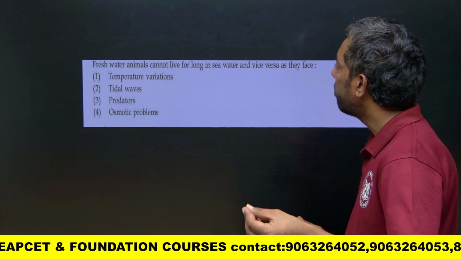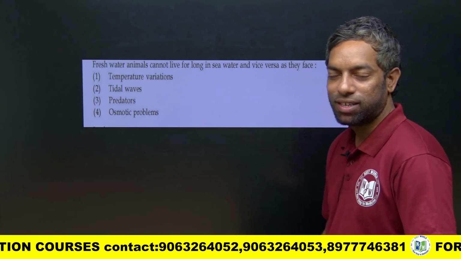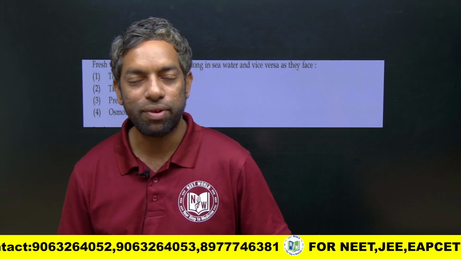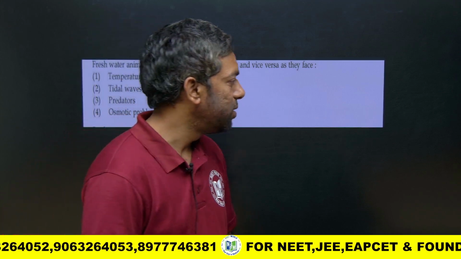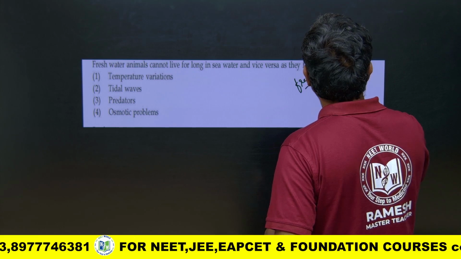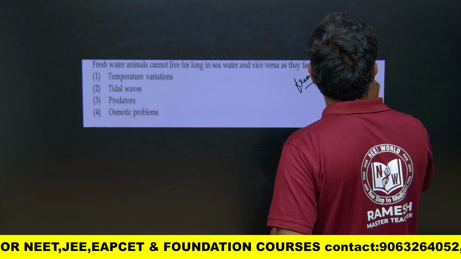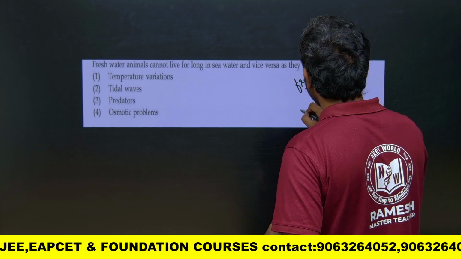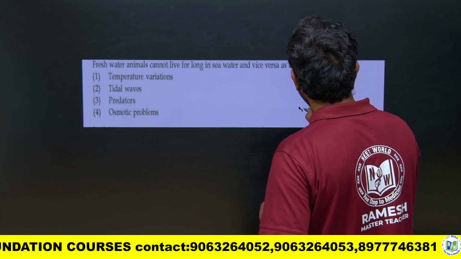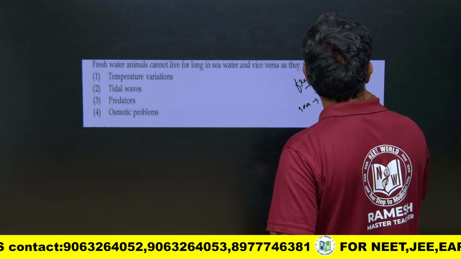Freshwater animals cannot live for a long time in sea water, and vice versa. Freshwater fishes mostly do not live in sea water, and sea water fishes do not live in freshwater. Just look into this. The freshwater has about 5 ppm of minerals, and if you come to the sea, the sea water has about 35 ppm of minerals.